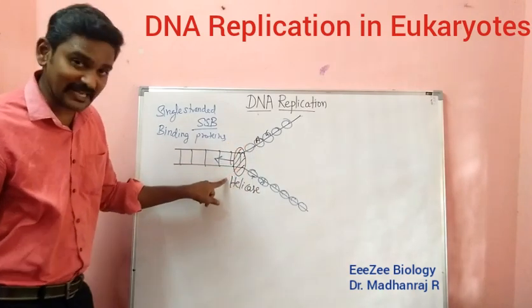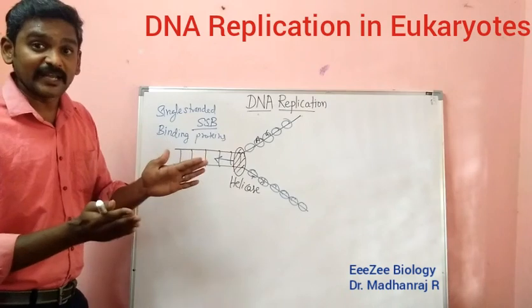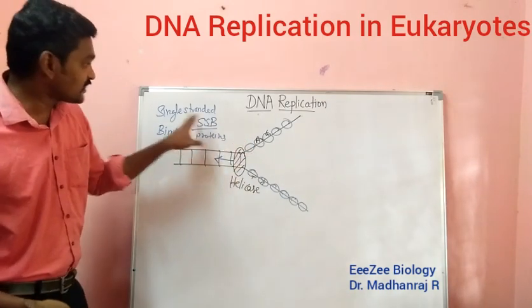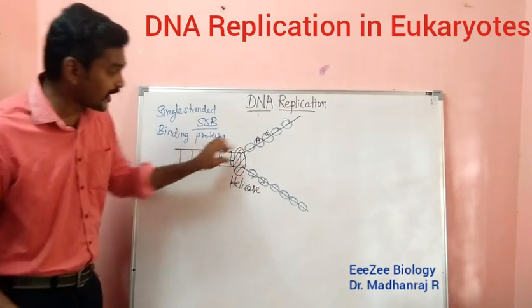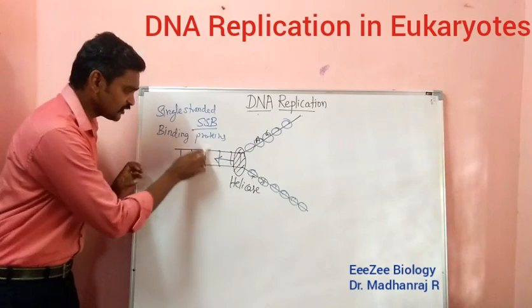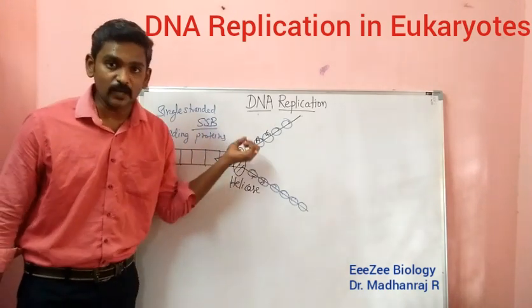So the first enzyme is helicase for unwinding. The single strand binding protein is for preventing the rewinding of the DNA molecule. This is why it is called a single strand binding protein. It binds only to the single strand. It will not bind with the whole double strand. Only if the single strand is there will it bind. That is what is called single stranded binding proteins.